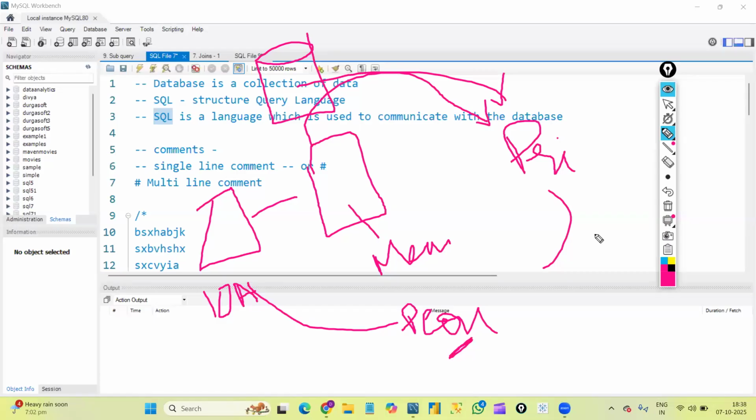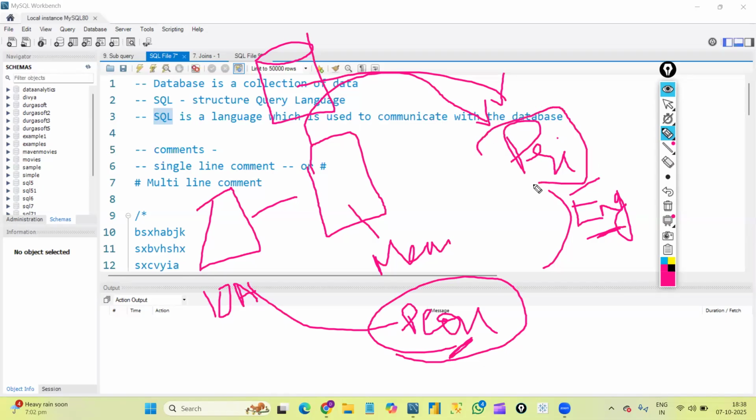Definitely, while communicating, he might use some language. It can be English, Hindi, Telugu, whatever it is, but he definitely uses some language to make the peon understand what he wants. In the same way, if in this scenario the principal wanted to analyze the data which is stored inside a database, he should use a language called SQL to communicate with the database.